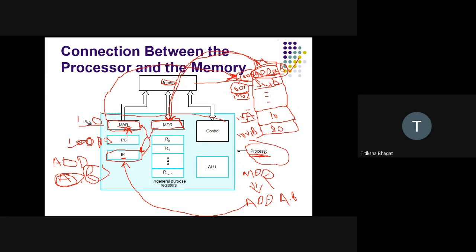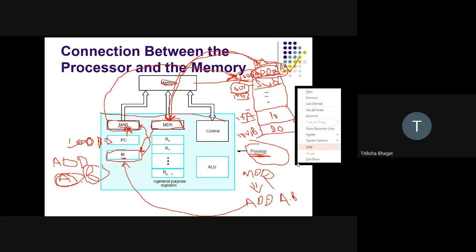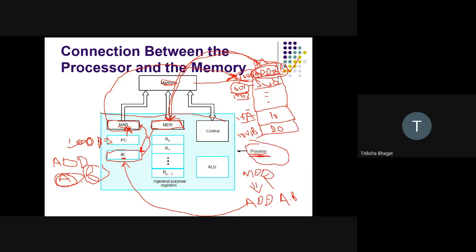So now MAR will hold what? The address, that is A. Now MAR will hold A. Again MAR will go to the memory location A and take the data value. This 10 will be loaded again in MDR. Again this MDR will give this value to IR. So now add 10 is loaded.